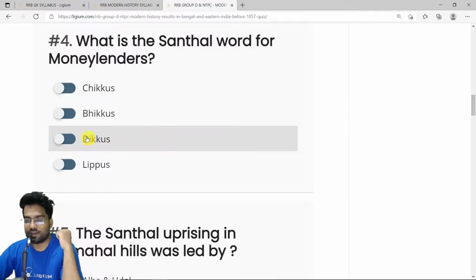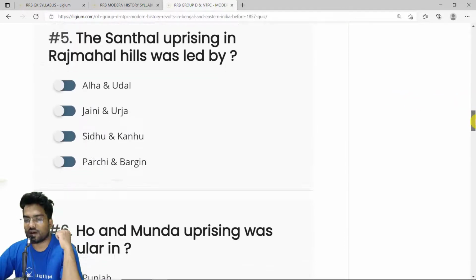So option C, Dikkus. Okay, then we have the fifth question. The Santhal uprising in Rajmahal Hills was led by. This is again an important question. The Santhal uprising in Rajmahal Hills was led by Sidhu and Kanhu. The correct answer is Sidhu and Kanhu.